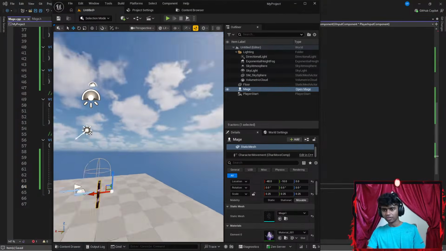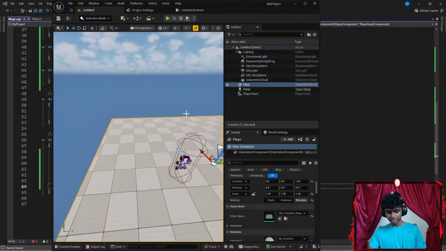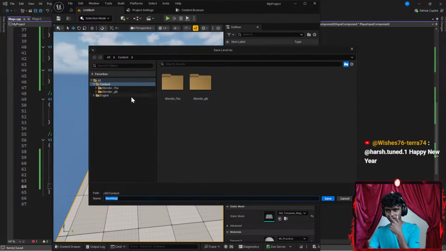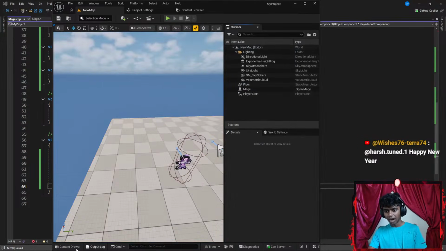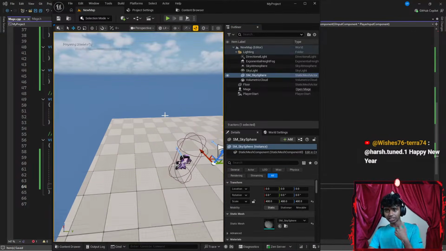Okay, now that I'm done with this, is there something else that I want to add? Before I actually add my collision logic, I'm just going to go ahead and save this. Guys, make sure to hit Control S to save because I always never hit Control S and my code never ends up saving. Now, in my content drawer, if I were to go to content, my map is saved in case my game crashes or something.